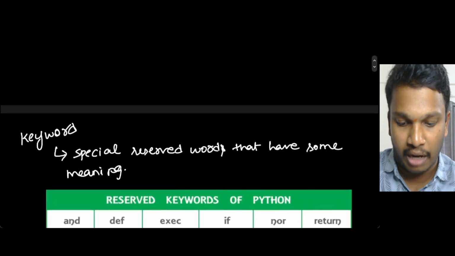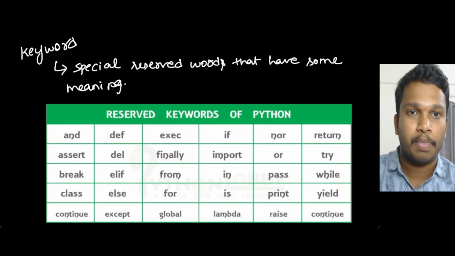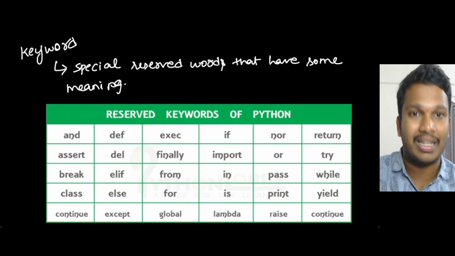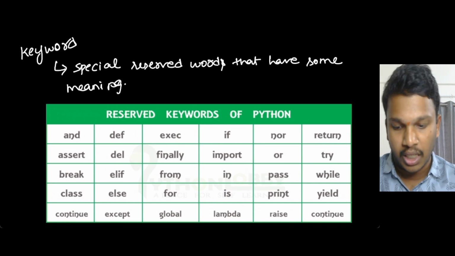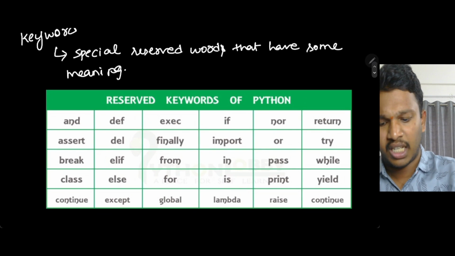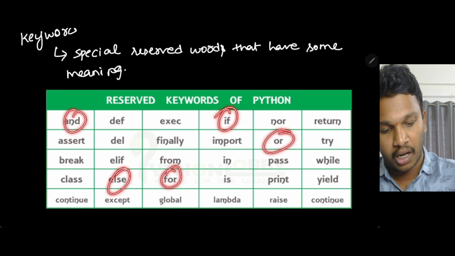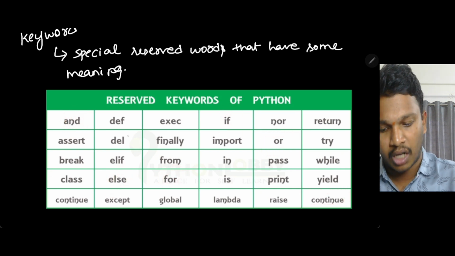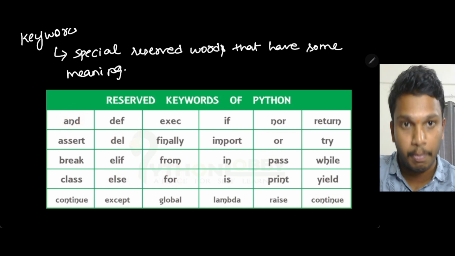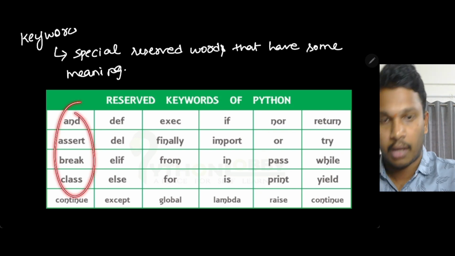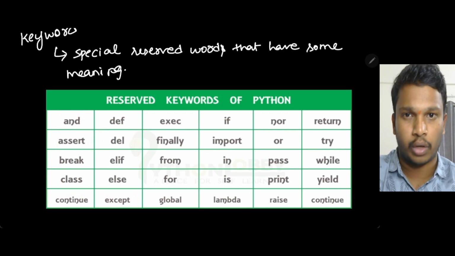Similarly, in Python, do you know the definition of a keyword? Keywords are special reserved words that already have some meaning, so you should not use those names. These are some keywords in Python: and, or, if, else, for, simple words. Continue, del. Remember these words, because I will show you examples in the next video. Please maintain notes or take screenshots. These are all the keywords.